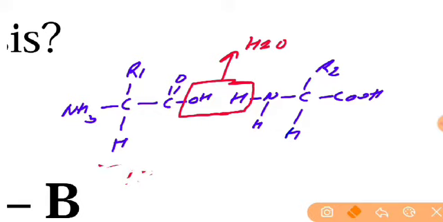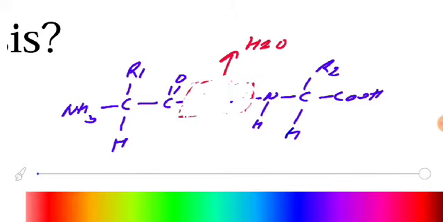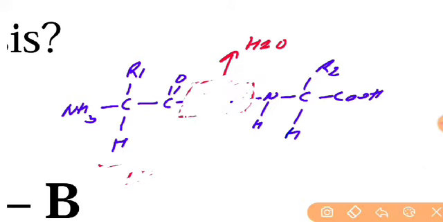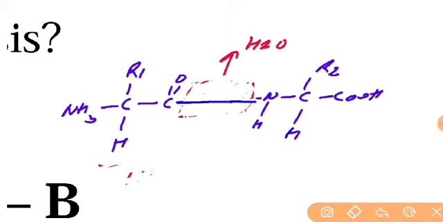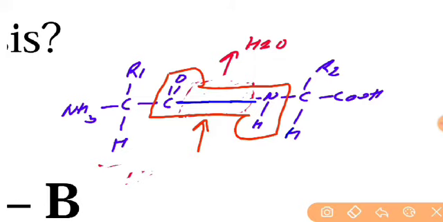So let me show where the peptide bond forms. This area is filled by the peptide bond. This forms the peptide bond. This generates the peptide bond, and this bond is known as the peptide bond.